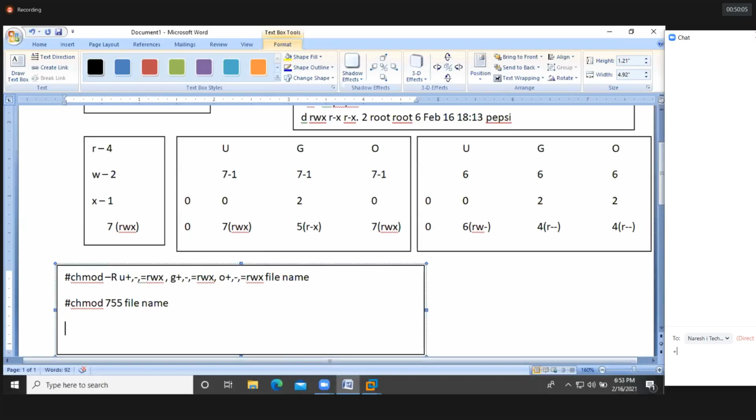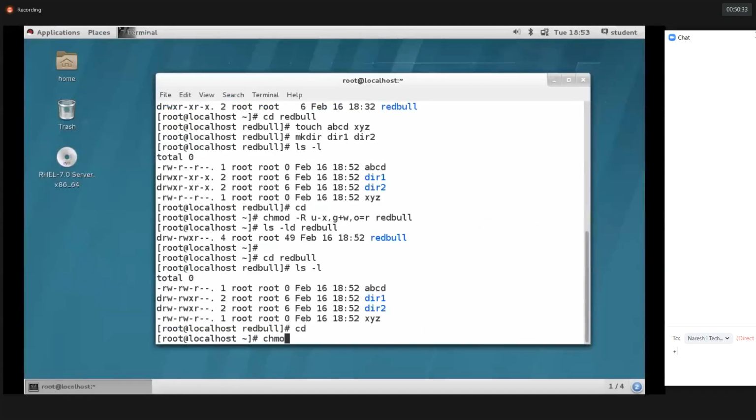So I need to provide the same permission for user, same permission for group, and same permission for other users. A is the option. A plus minus. Clear, guys? A plus minus is equal to RWX. Then finally, we need to provide the file name. Okay, A means all. chmod a=rwx.